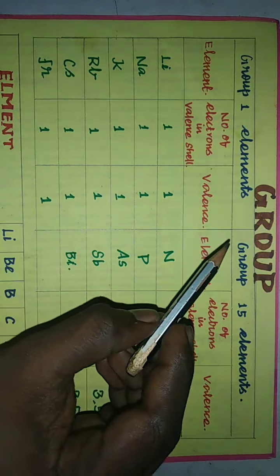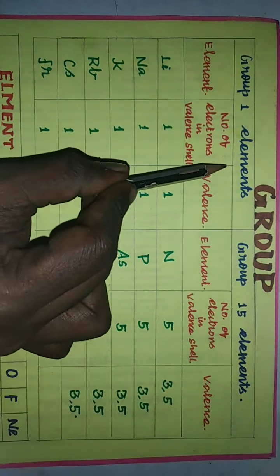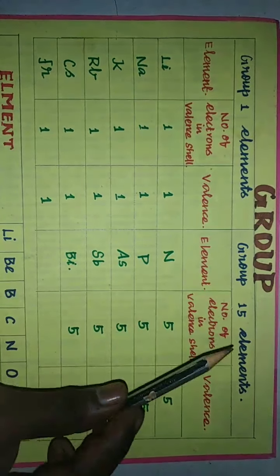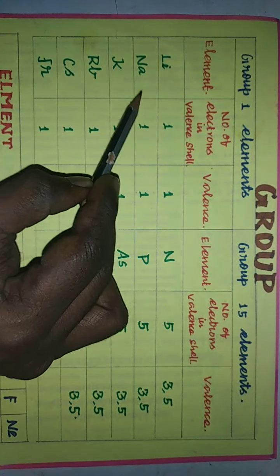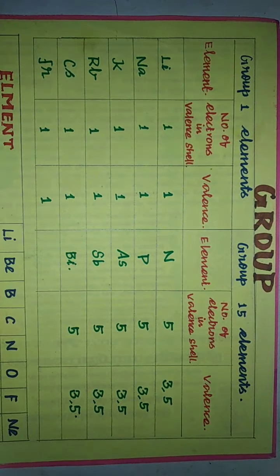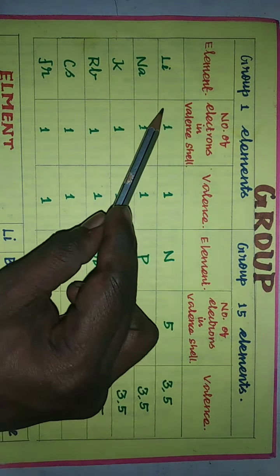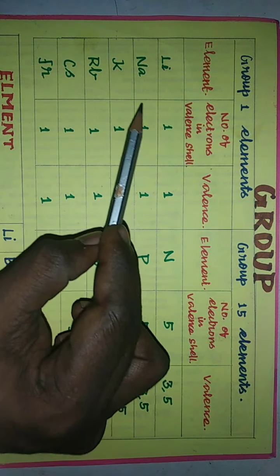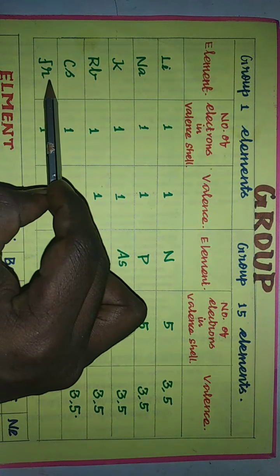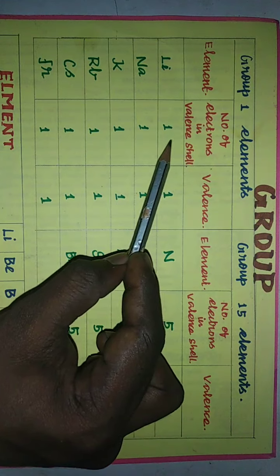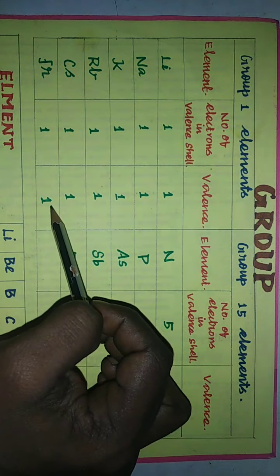Now we are going to discuss the valence of a group and period. Two groups we have taken: group 1 elements and group 15 elements. In group 1, hydrogen also will come, but we didn't take hydrogen. Lithium, sodium, potassium, rubidium, cesium and francium. Here, in the previous slide I told you that all elements in the same group will have the same number of valence electrons. Since these elements belong to the same group, they have the same number of valence electrons, that is 1, and the valency also is equal to 1.